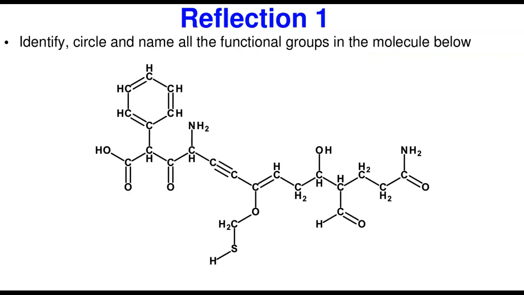That is important. You begin to practice how to recognize them, and that will inform the first reflection question we're going to do. The question says, identify, circle. You have to look at it, identify it, circle it, and name all the functional groups in this molecule. And in fact, this is usually one of the first questions you see in the midterm exam. So you must pay more attention to recognizing this. So let's look at it.